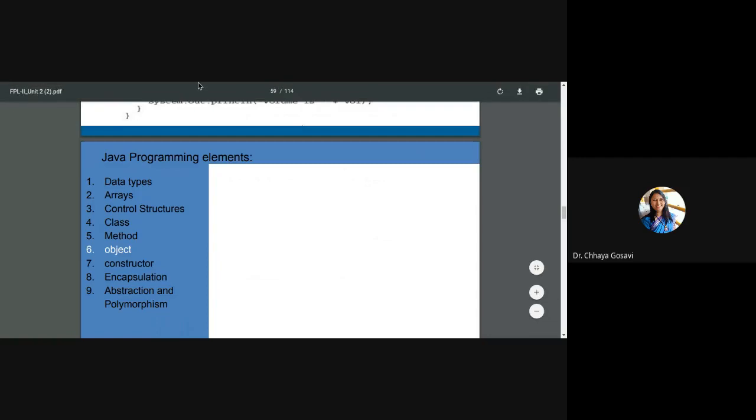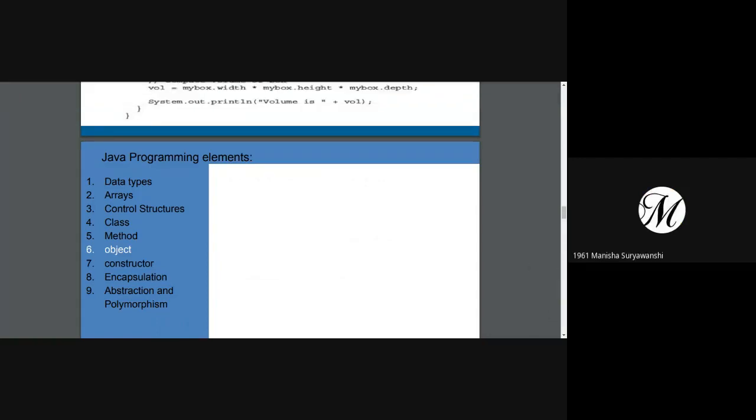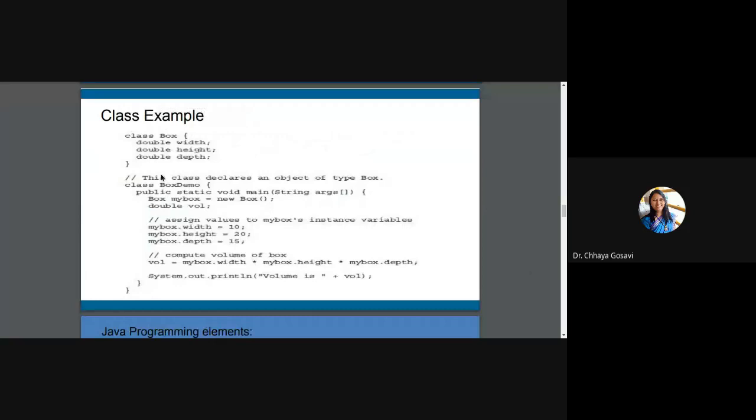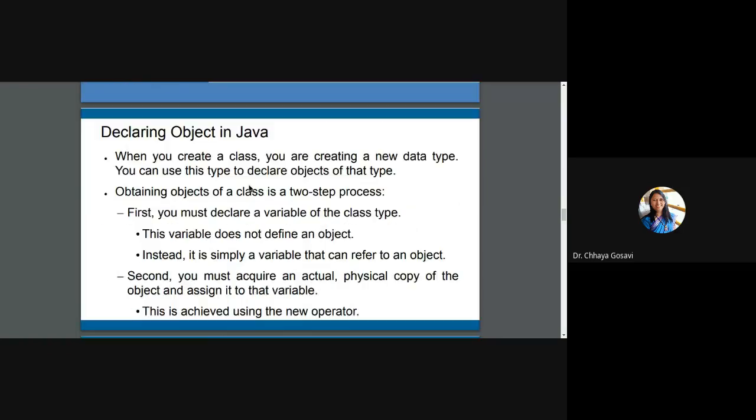Ma'am, in the program which we saw now, we can pass the height, width by using another constructor also, of the same name box? Yes. You can create a constructor and you can pass these variables. And in that class, you can ask width, height, and assign width is equal to 10, depth is equal to 15, height is equal to 20. As we are starting from very basic here, I have defined a class without any methods. In next slide, we'll add method to it, then we'll add constructor to it like this. Okay, ma'am. Thank you, ma'am.